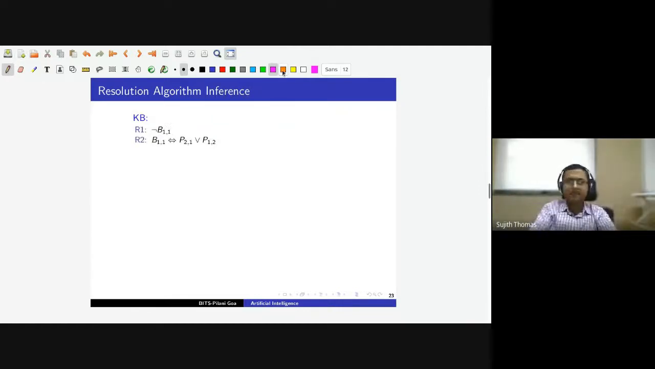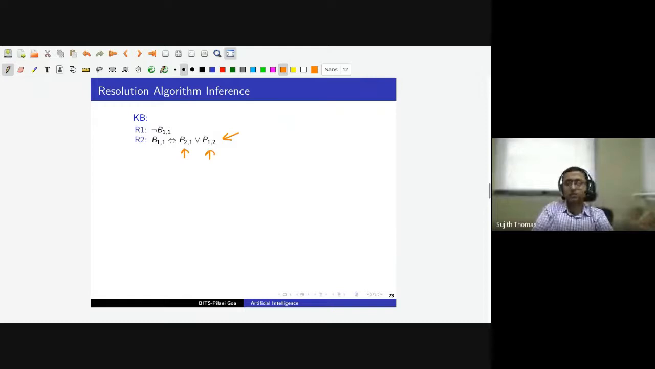Now let us look at how we can apply this to the Wumpus world example. The rules of the Wumpus world say that whenever there is a breeze, there must be a pit in the adjacent cell. So the second rule, R2: there will be a breeze in cell 1 1 if there is a pit in cell 2 1 or there is a pit in cell 1 2.